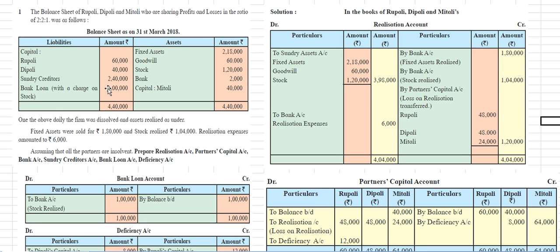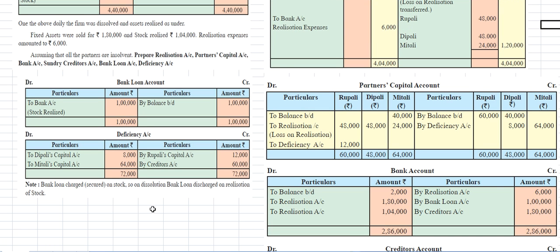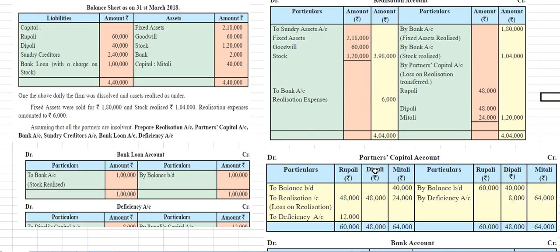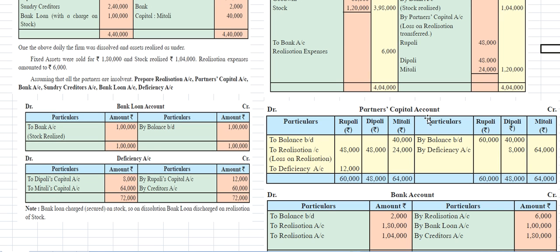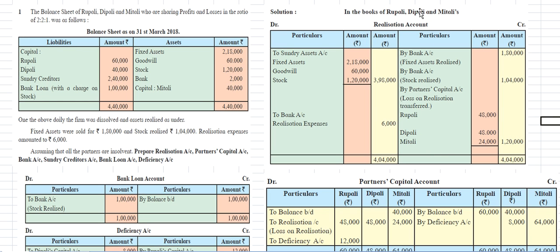If bills payable entry is given, we also need to open the bills payable account and deficiency account. And whatever amount is left with the partners will be prepared in the partners' capital account. Then wherever the fixed assets can be sold for the liabilities, the amount recovered will come in the realization account.